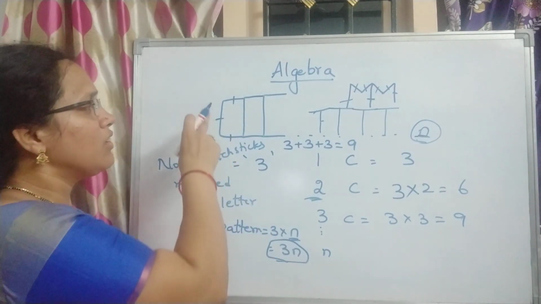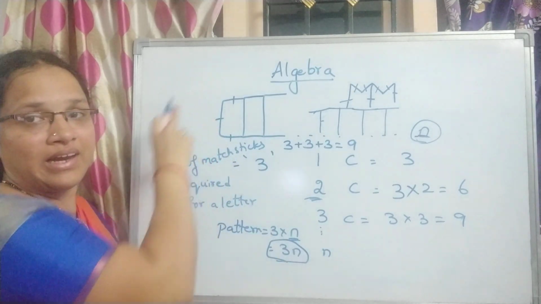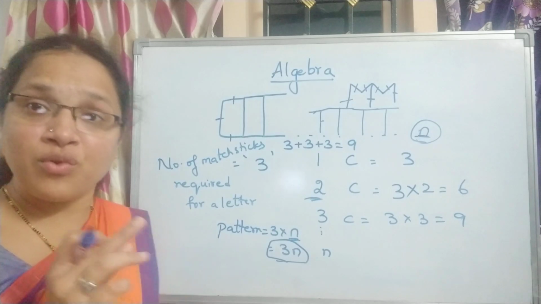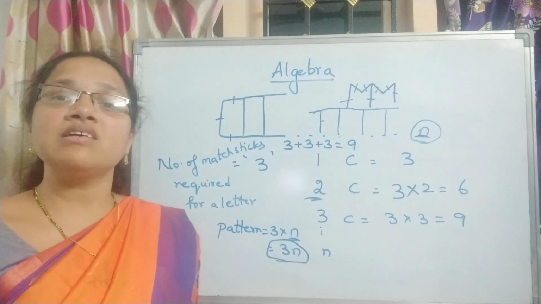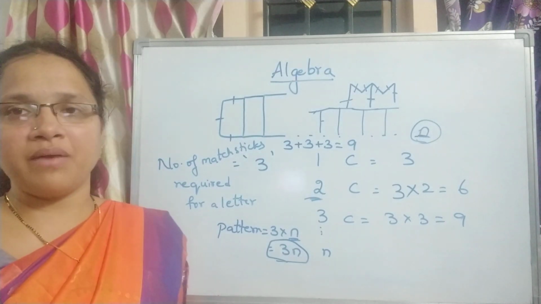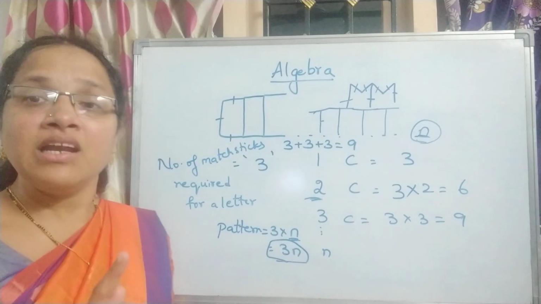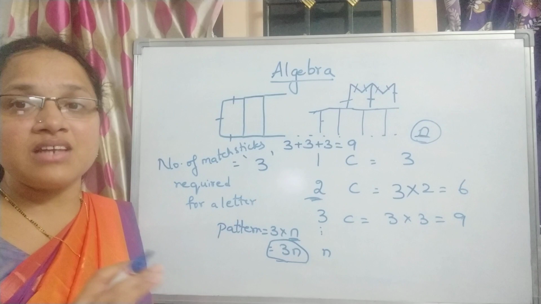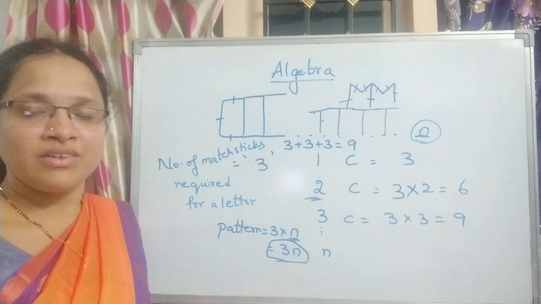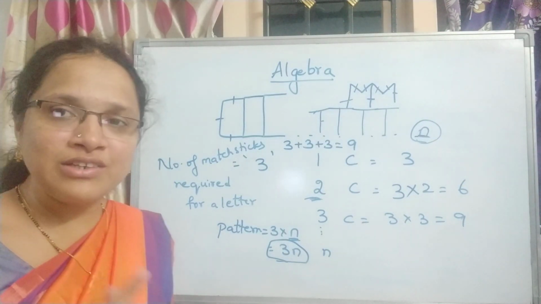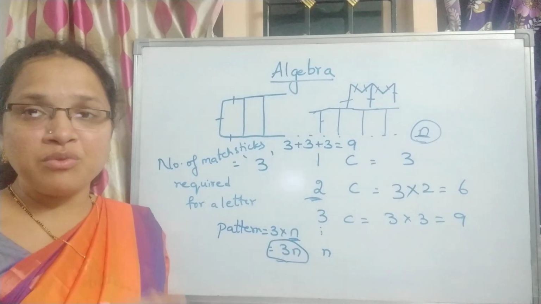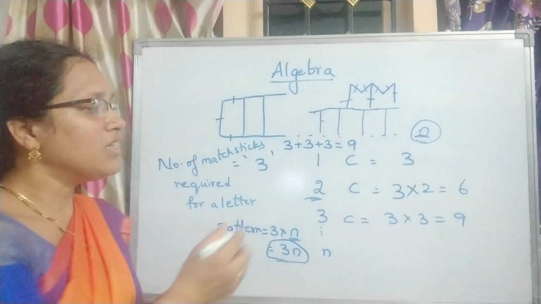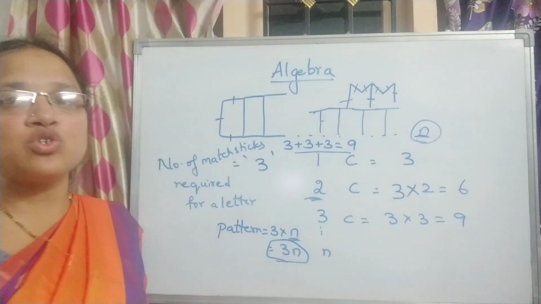If you know how many matchsticks are required to form one letter, and many letters are given, you usually multiply. That is one thing. Second thing, what I want to tell you: continuous addition is nothing but multiplication. Am I right? Did you recollect the things which you learned in first standard and second standard? Yes. These are the small things which you usually forget.